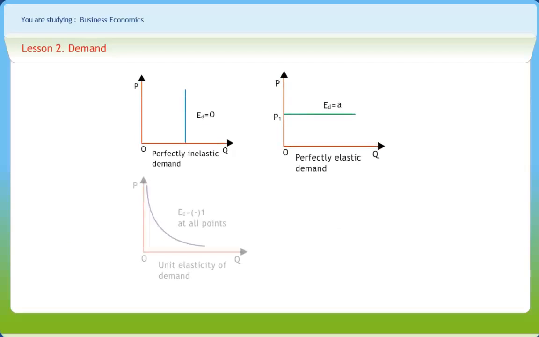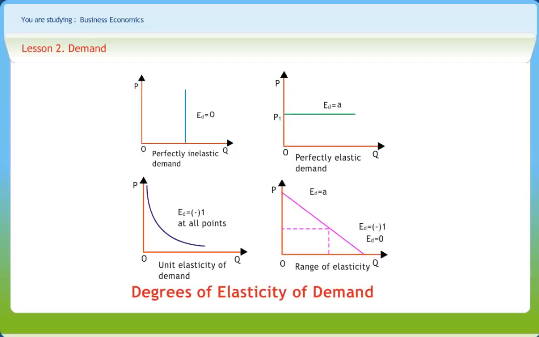This slide shows various degrees of elasticity of demand. Figure A shows perfectly inelastic demand. Figure B shows perfectly elastic demand. Figure C shows unitary elastic demand, and Figure D shows the range of demand elasticity from 0 to infinity.